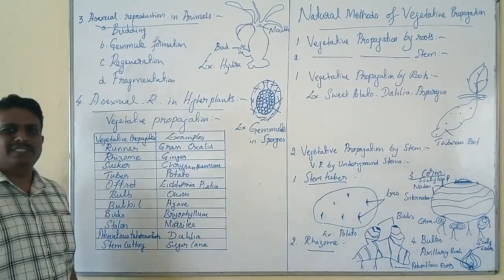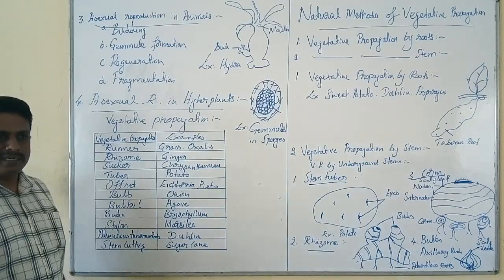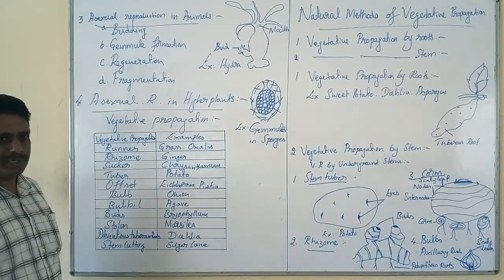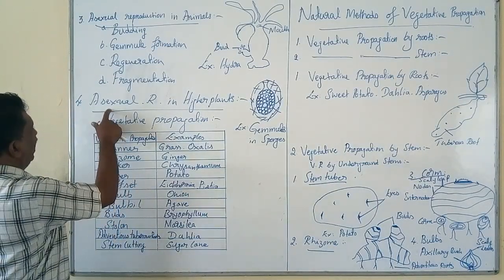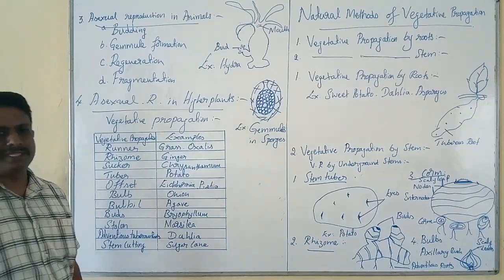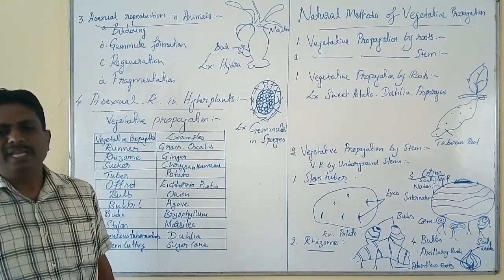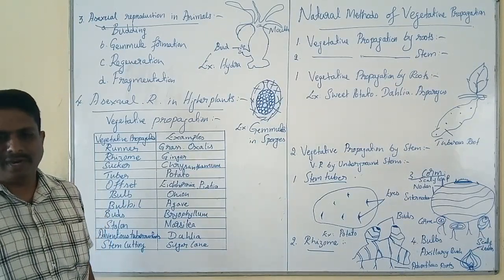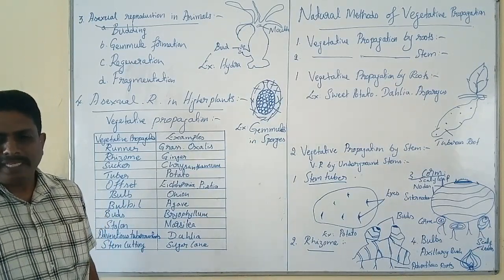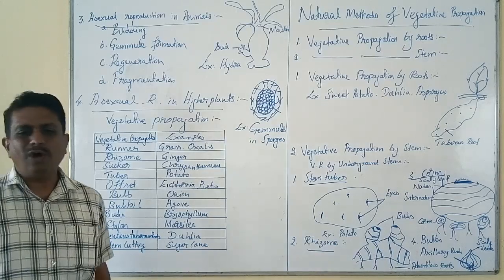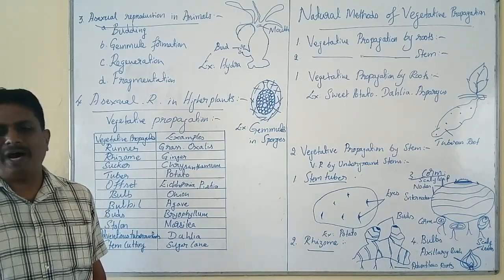Today we shall discuss asexual reproduction in animals and asexual reproduction in higher plants. With reference to asexual reproduction in animals, some invertebrate animals normally reproduce by asexual reproduction.